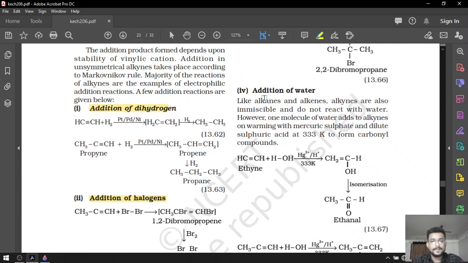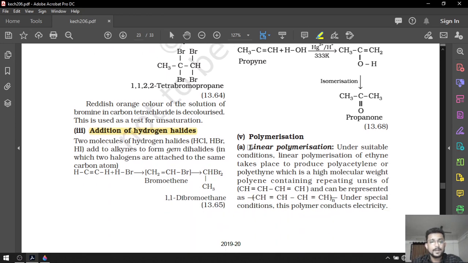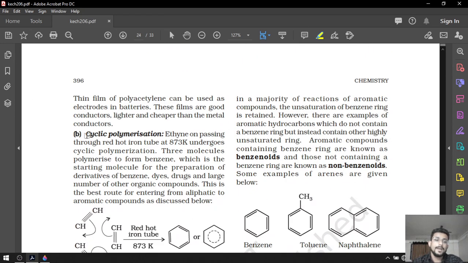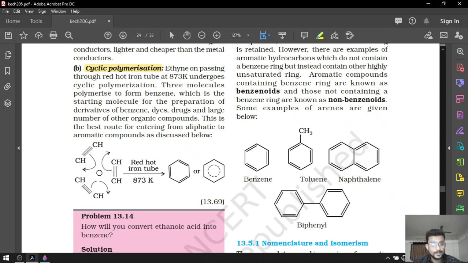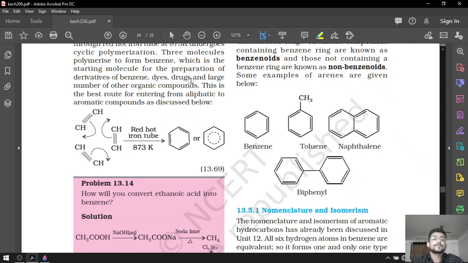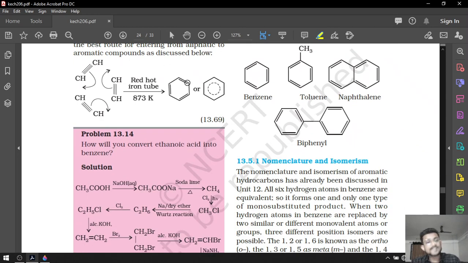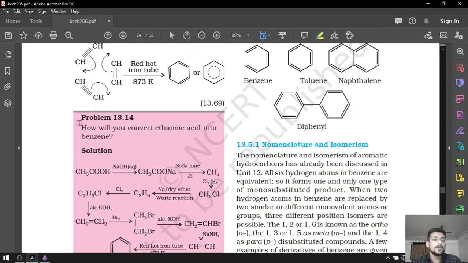After that, in the next lecture, we discussed the addition of water, linear polymerization and cyclic polymerization. In the cyclic polymerization, we came to know that when ethine is passed through a red hot iron tube at 873 Kelvin temperature, it is converted into benzene. So, an aliphatic compound converts into an aromatic compound. And for more explanation, we solved problem 13.14.